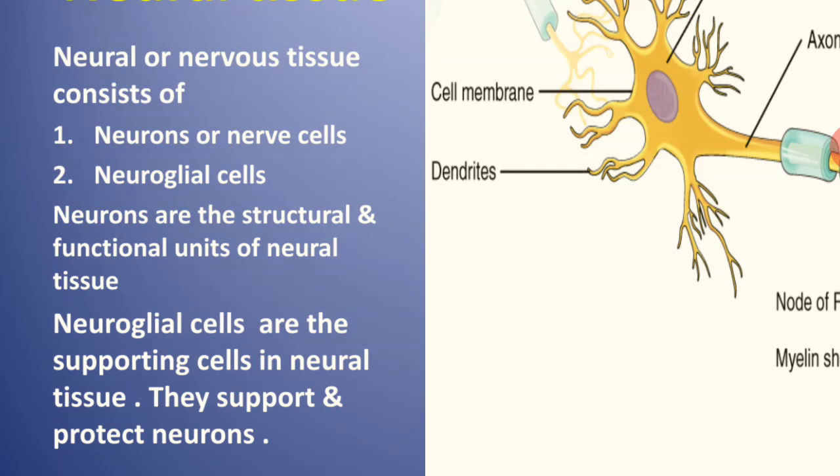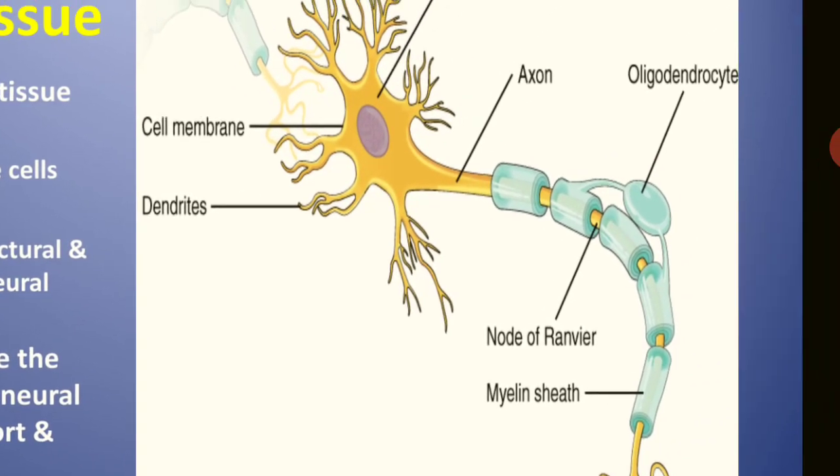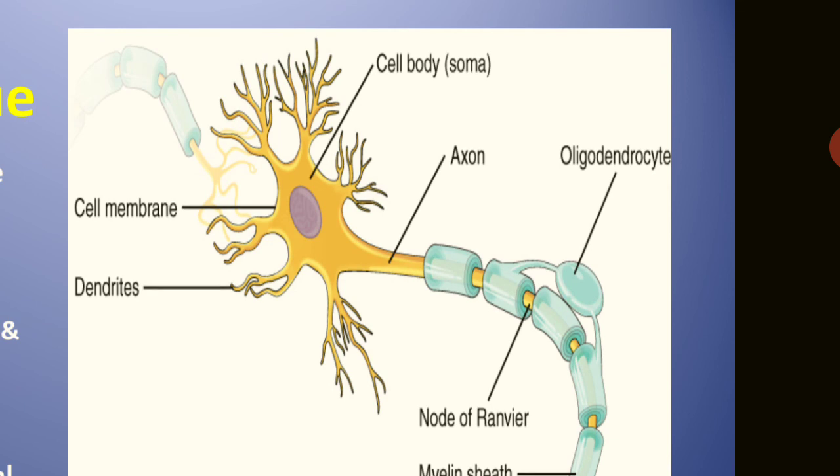Neurons are the structural and functional unit of the neural tissue. Means the structure and function is performed by the neurons, and neuroglial cells are the supporting cells in the neural tissues. Means they support and protect the neurons. So side by side, these neuroglial cells are there for supporting these neurons. And neurons are known as the largest nerve cells, responsible for conducting impulses from one tissue to another tissue, one cell to another cell, one organ to another organ. And this tissue is found everywhere.